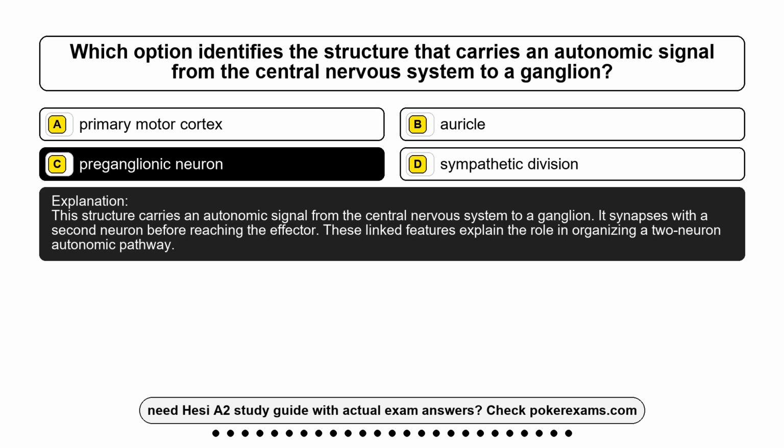This structure carries an autonomic signal from the central nervous system to a ganglion. It synapses with a second neuron before reaching the effector. These linked features explain the role in organizing a two-neuron autonomic pathway.